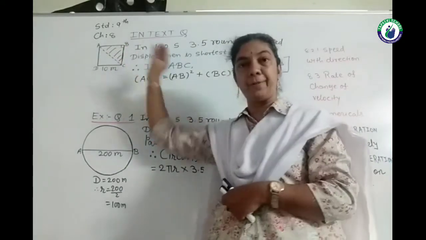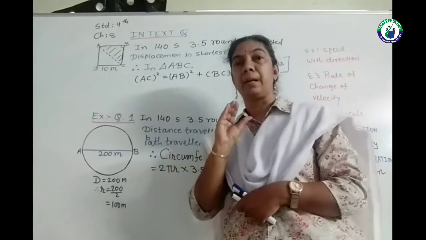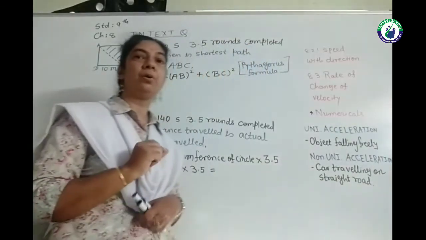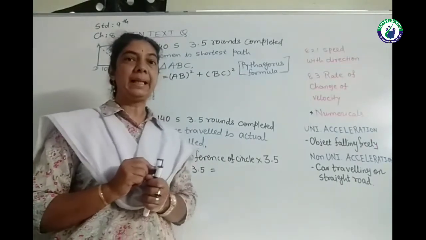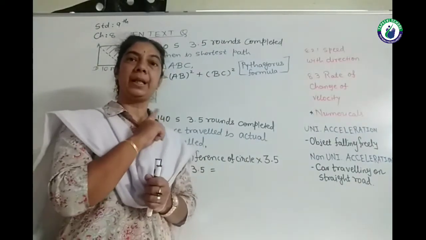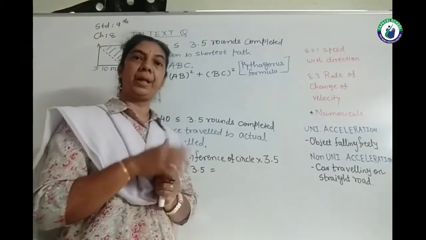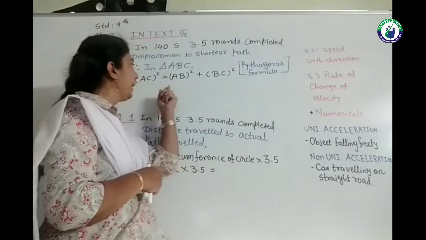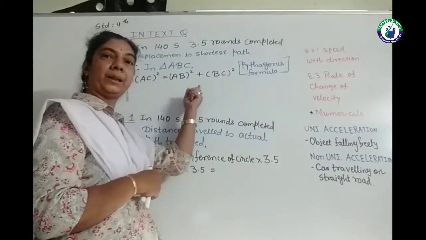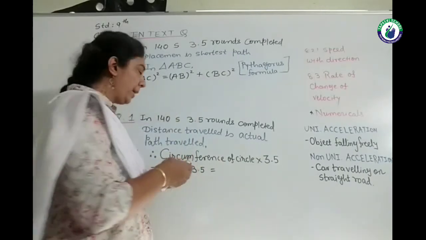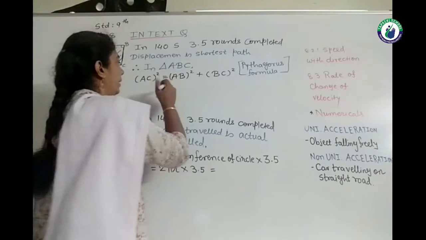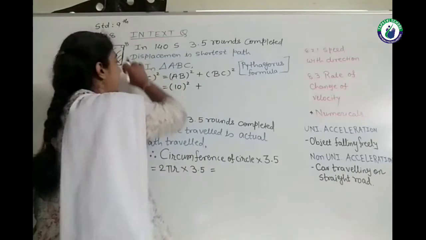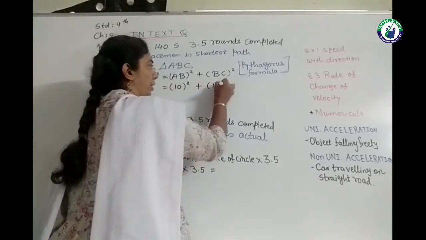According to Pythagoras theorem, the formula for finding the diagonal or the hypotenuse of the right angle triangle is AC square equals AB square plus BC square. We know the value of AB, it is 10, so 10 square, plus BC is also given as 10, so 10 square.